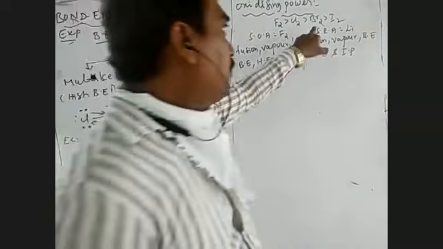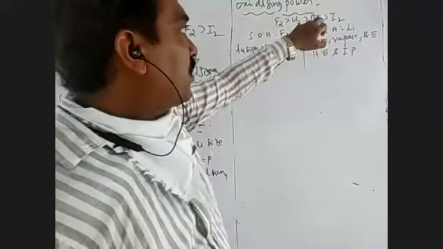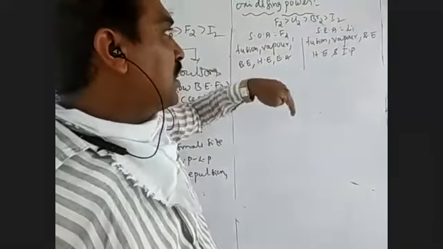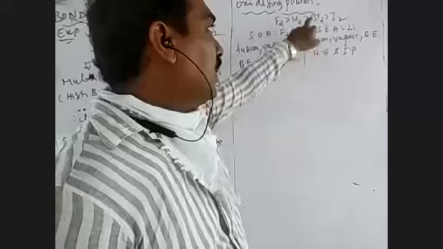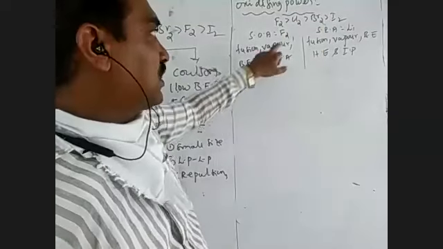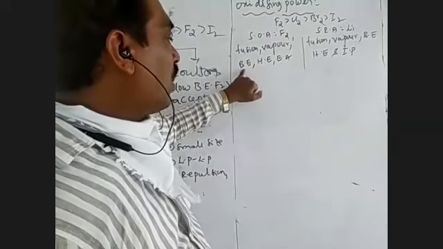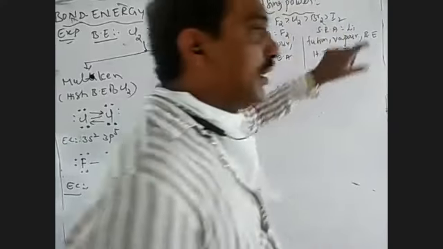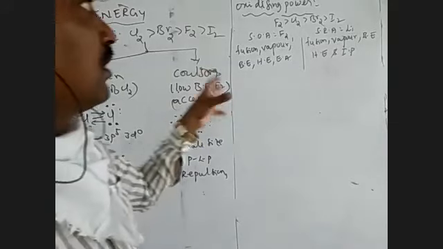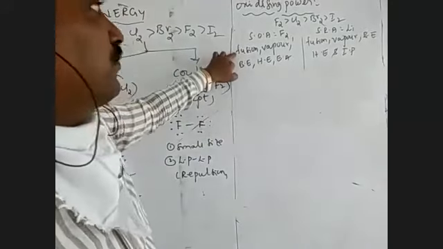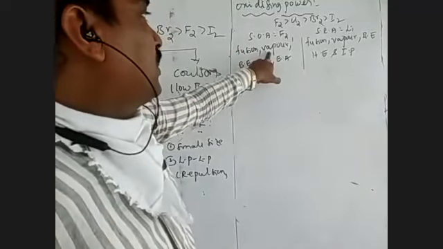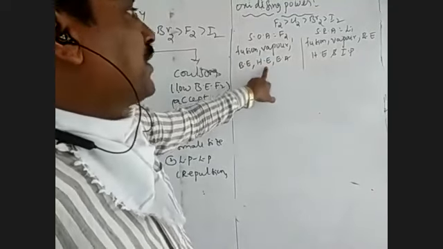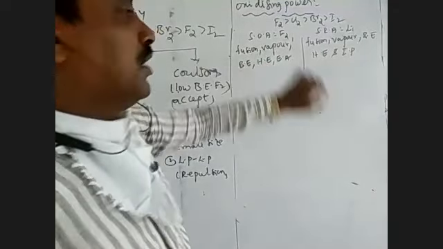Next, bromine. The oxidizing power of bromine can be calculated based on 4 factors, because bromine is a liquid: heat of vaporization, bond energy, hydration energy, and electron affinity. Iodine is a solid, so its oxidizing power is calculated based on 5 factors: heat of fusion, heat of vaporization, bond energy, hydration energy, and electron affinity.